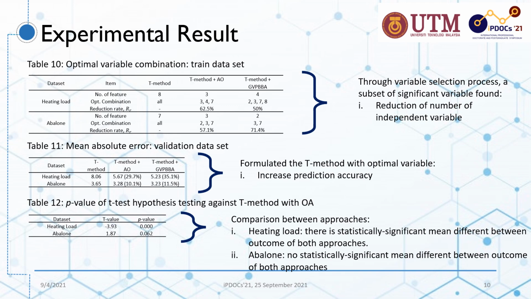Finally, table 12 shows the result for hypothesis testing analysis using the paired t-test. The p-value for the heating load dataset being less than the 0.05 significance level suggests that there is a statistically significant mean difference between the outcomes obtained by the T method with great value probability-based binary bat algorithm and the T method with orthogonal array. As for the abalone dataset, the p-value failed to reject the null hypothesis, thus suggesting that there is no statistical significance of mean difference between the outcomes of both methods.